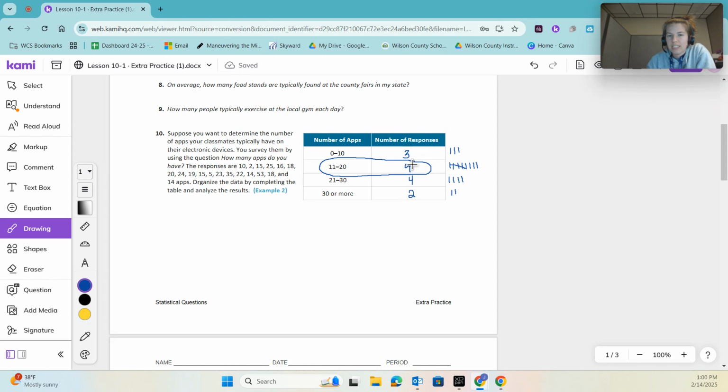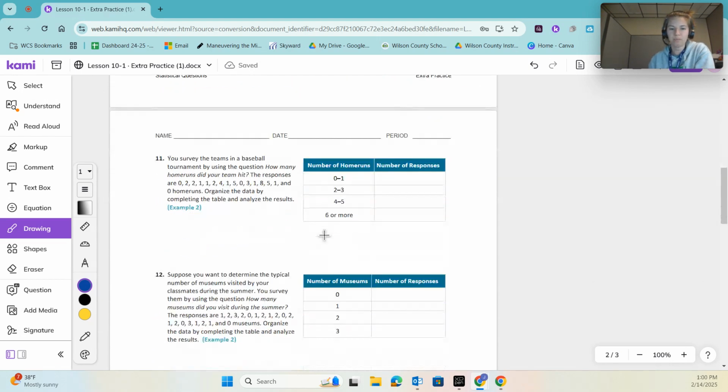There are exactly half, because 9 had between 11 and 20, and 9 had all the rest. So half of the students had between 11 and 20 apps. That would be one way of analyzing that data.